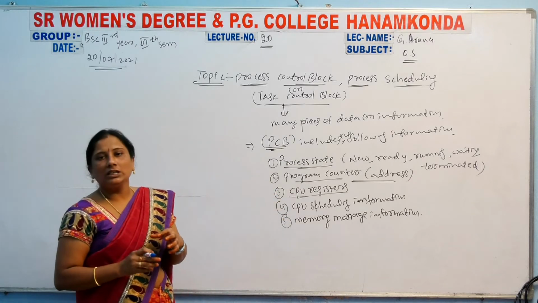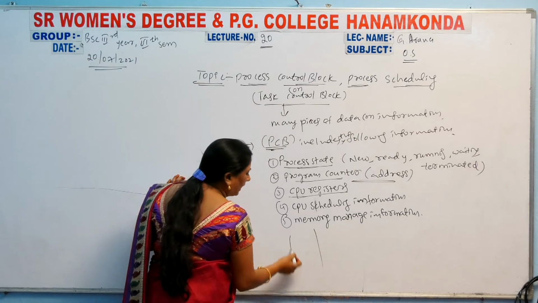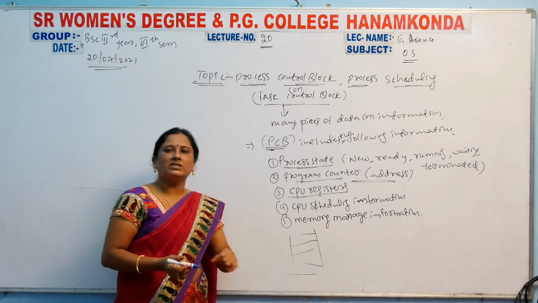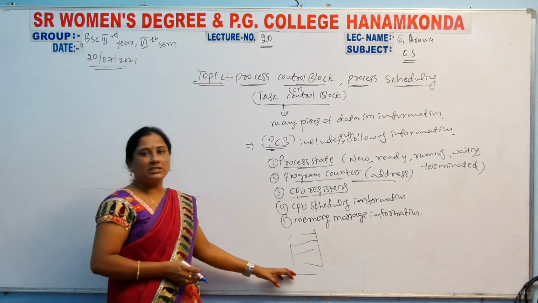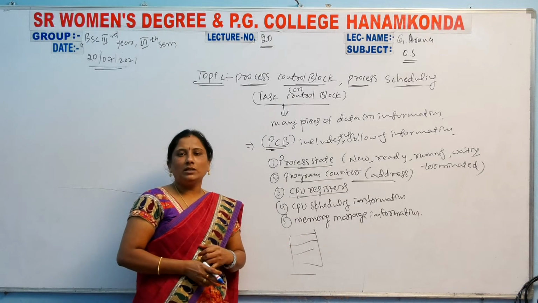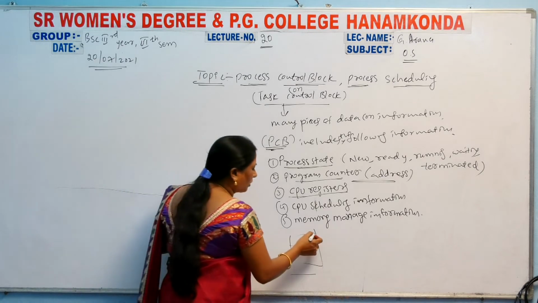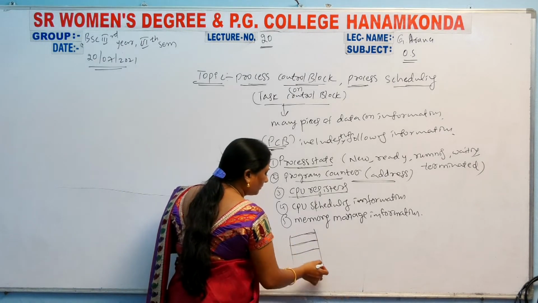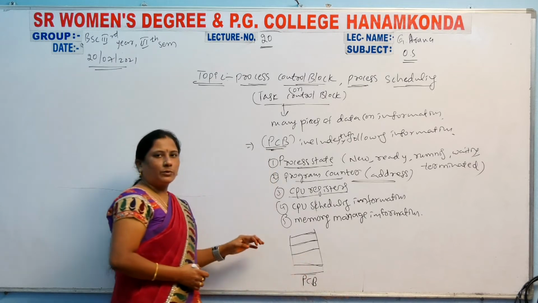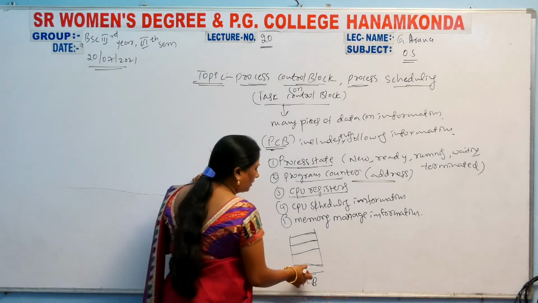Here we have one diagram, like the diagram in the textbook. These are the different states. The first state, the second, like that the diagram will be there. So what is the diagram here? The process control block first. Here the PCB first has some data.